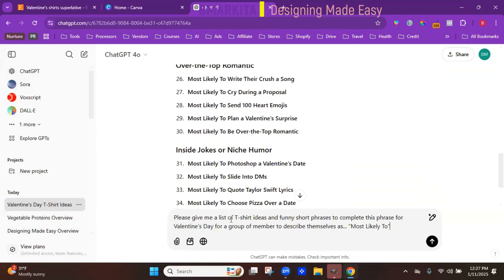And then I'm going to say, please give me a list of 50 t-shirt ideas and funny shirt phrases to complete this phrase for Valentine's Day for a group of friends, to describe themselves as most likely to. I typed it wrong, but I guess they understood what I was saying.